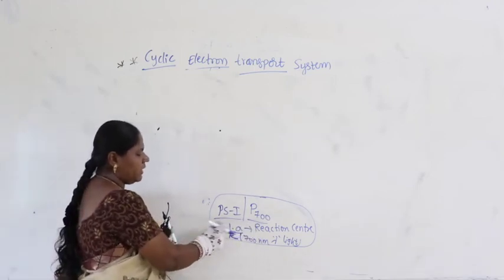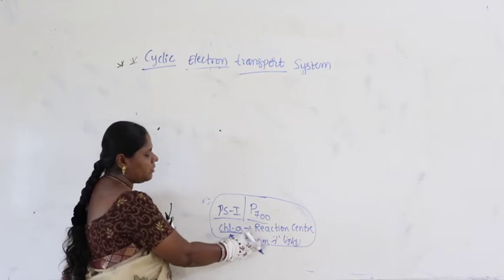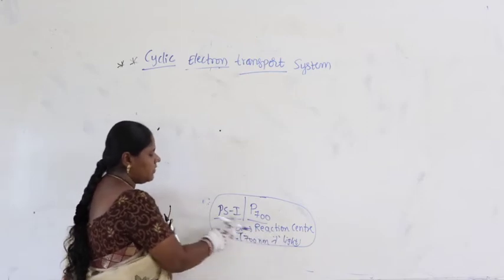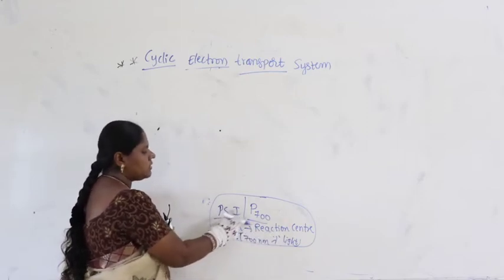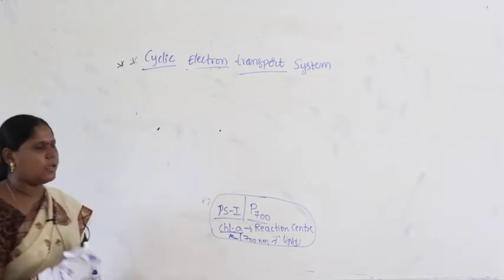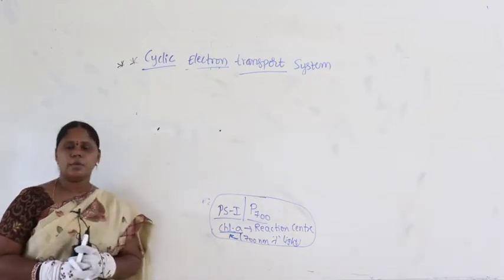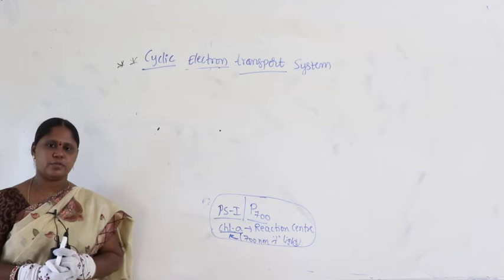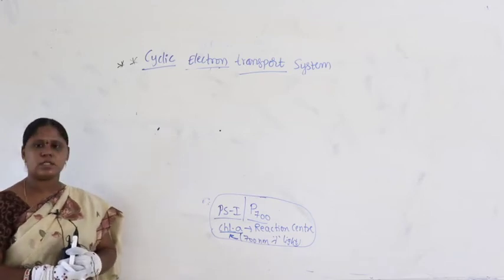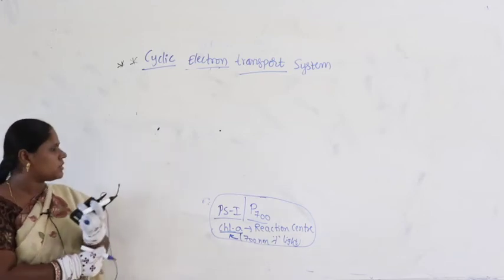That chlorophyll A, when it absorbs 700 nanometer wavelength of light, is called photosystem 1, or P700. Remember all of you, cyclic electron transport system starts with photosystem 1.